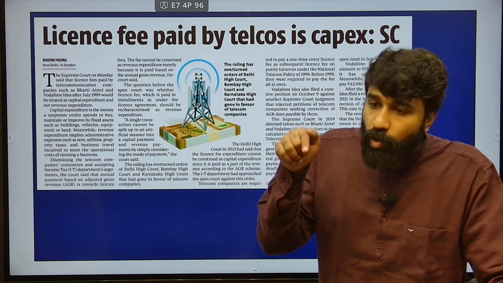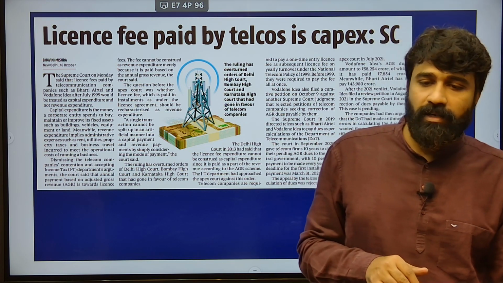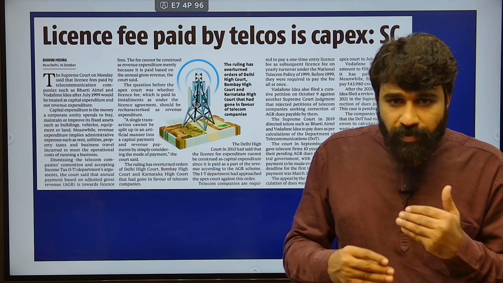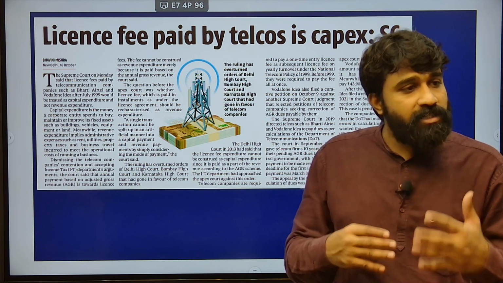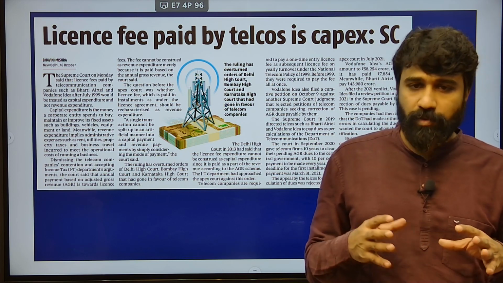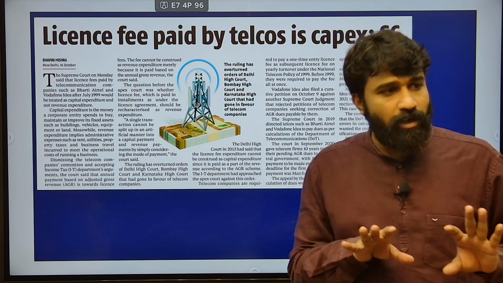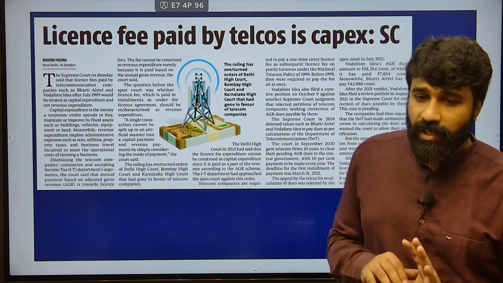Previously, the Bombay High Court and other high courts gave judgment that these license fees which are paid on yearly basis or installment basis may come under revenue expenditure. This revenue expenditure is related to the salaries and maintenance of the organization of these telecom companies. Okay? This is what happening there.